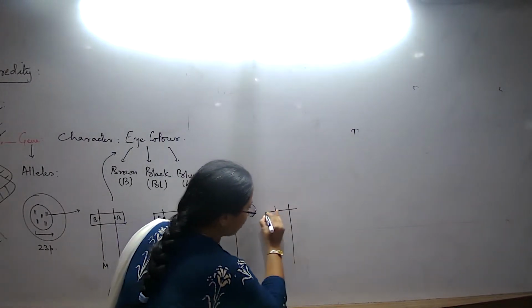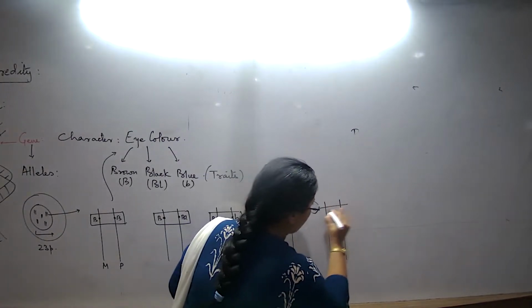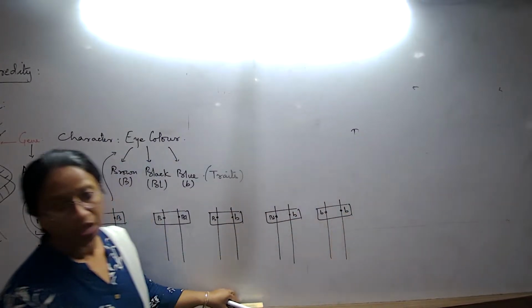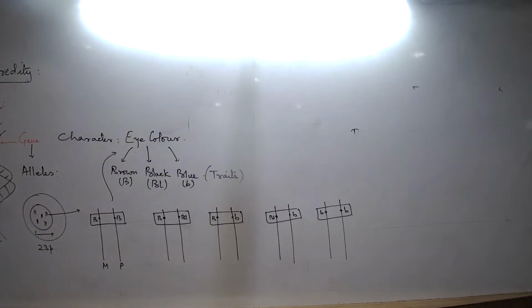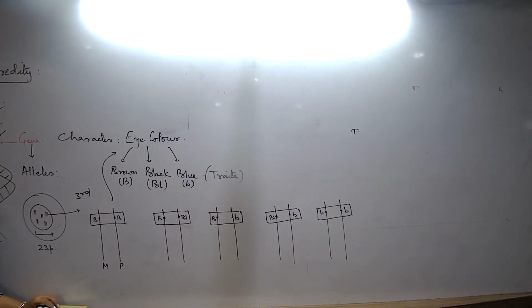I talk about another condition where the pair is something like this. Let me just give you 5 conditions and you should be able to understand all the different possibilities I show you. So here I am talking about 5 individuals, and maybe I am analyzing one particular pair of chromosomes. In this third chromosome of all these 5 individuals, is the arrangement of the alleles the same in all of their chromosome pairs? No. In different individuals, the pair of alleles are different.